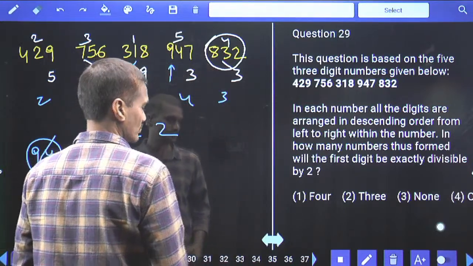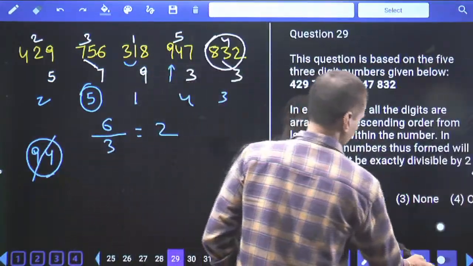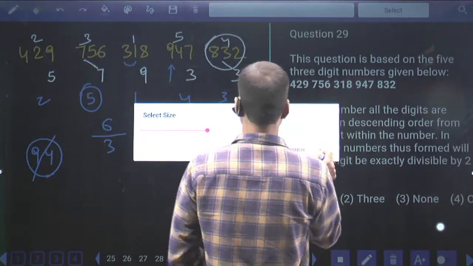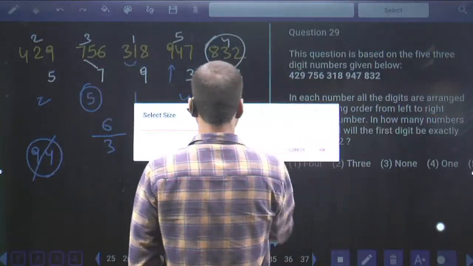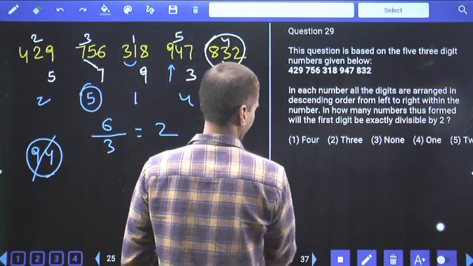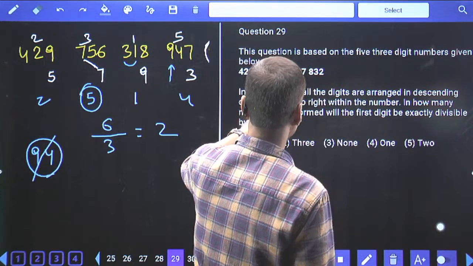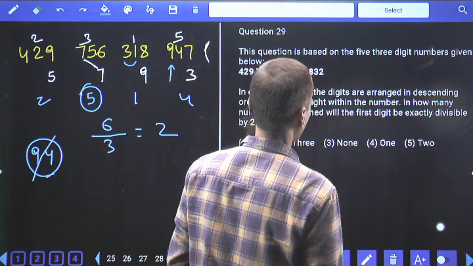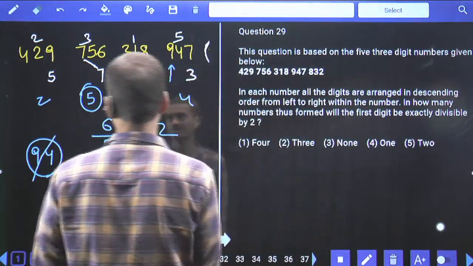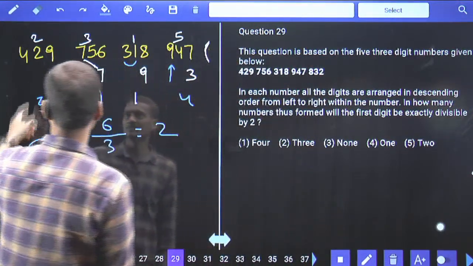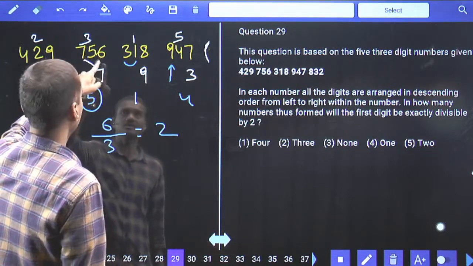Done with this? If all the digits are arranged in descending order from left to right within the number, then in how many numbers thus found will the first digit be exactly divided by the second digit? First digit exactly divided by the second, 9 divided by 4. That means the highest 2 digits.